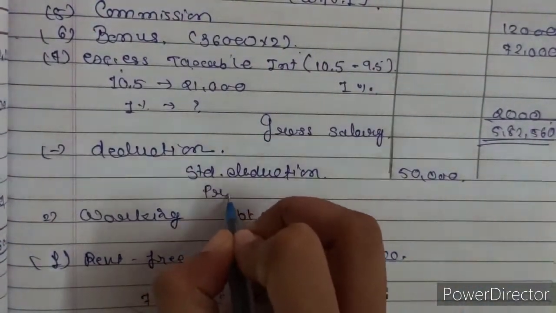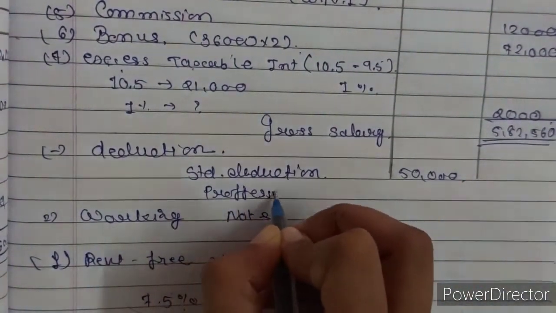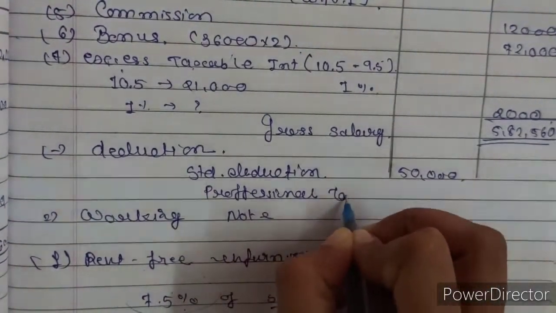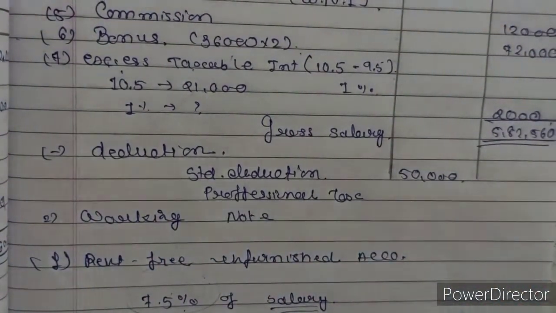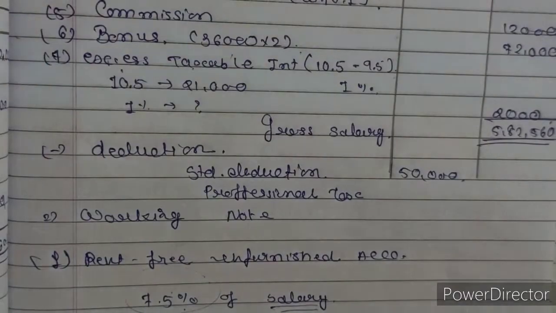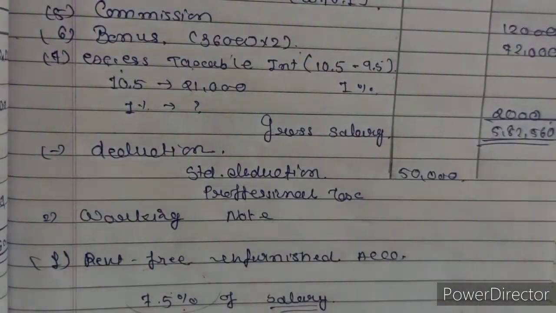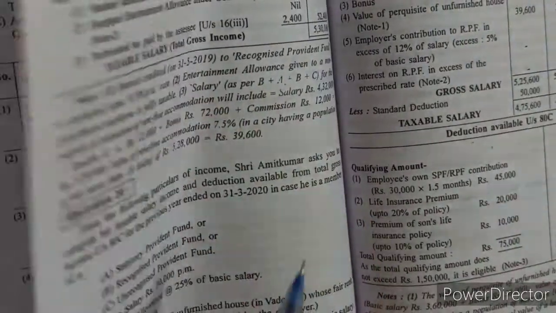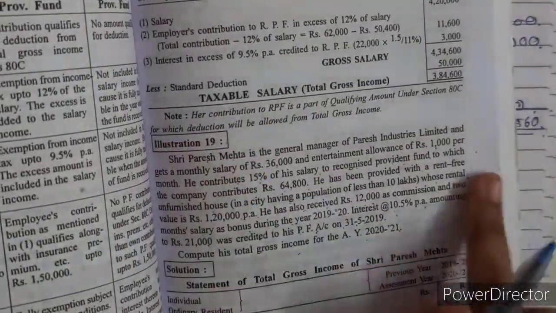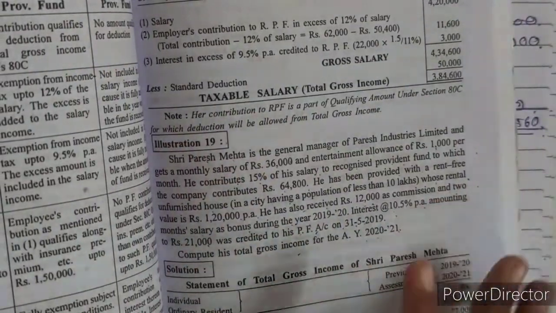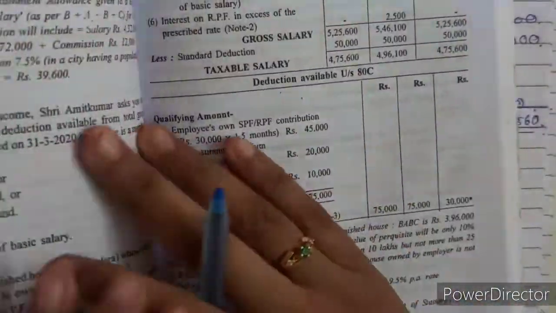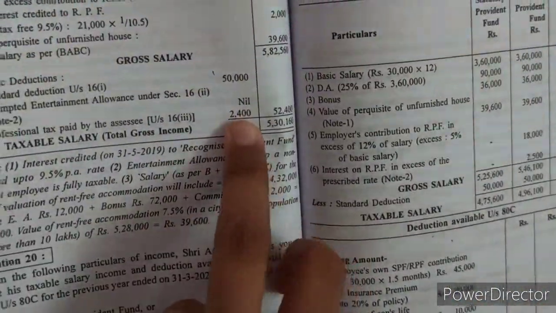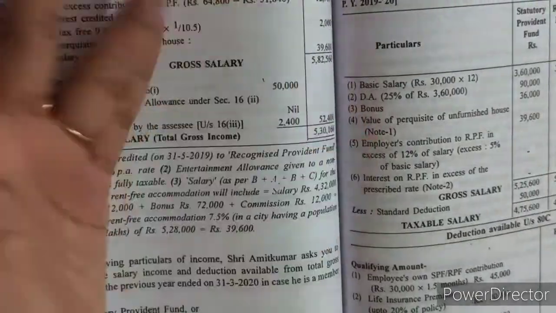Then professional tax. Is any information given about the professional tax? Nothing is given in this sum, but in the solution they have deducted 2,400. That might be a printing mistake or something.